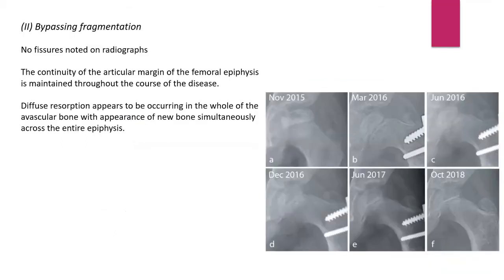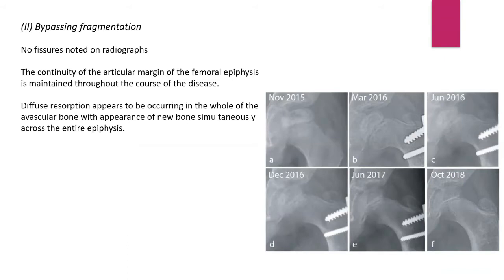Now, the second type of fragmentation they noted was bypassing fragmentation. In this condition, no fissures were noted on the radiographs. The continuity of the articular margin of the femoral epiphysis is maintained throughout the course of the disease, and diffuse resorption appears to occur in the whole of the avascular bone, with the appearance of new bone simultaneously across the entire epiphysis.